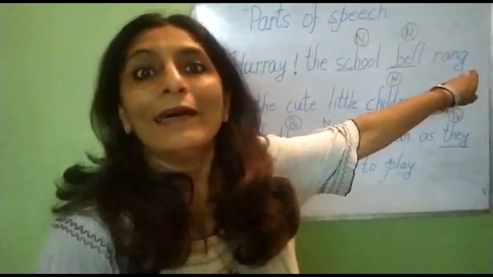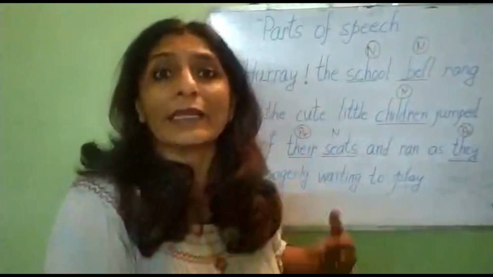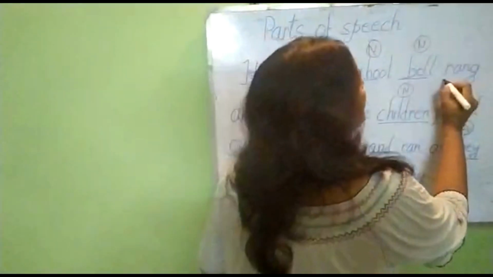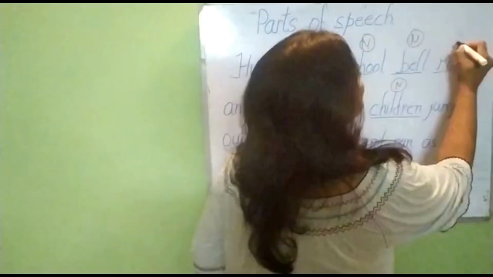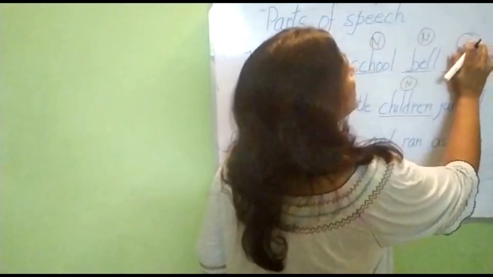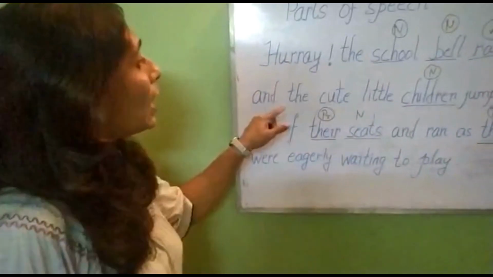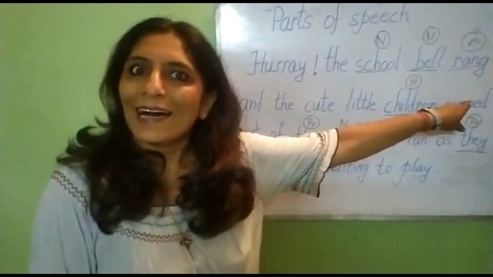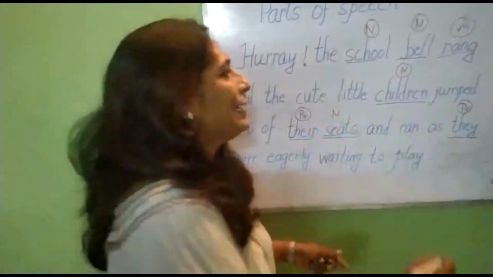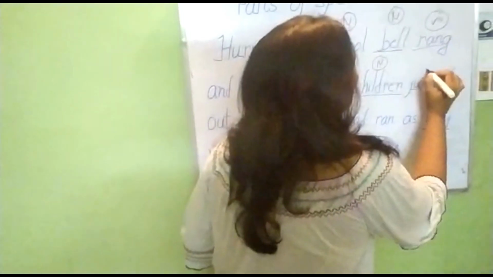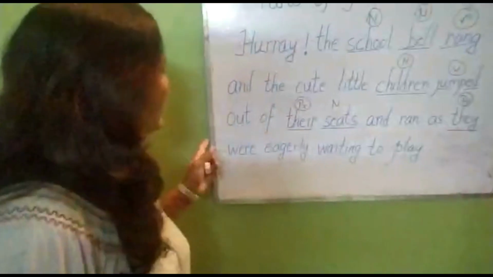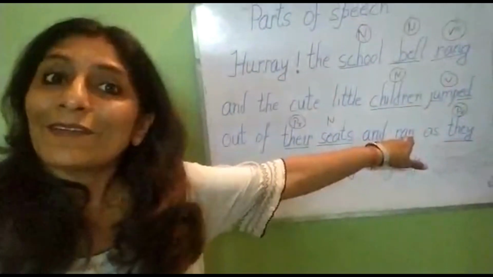Rang. Rang means it is ringing. Some work is done, so we take it as a verb. Okay, children. Now, jumped. Again, some work is done. So jumped is a verb, children. Then again, ran.